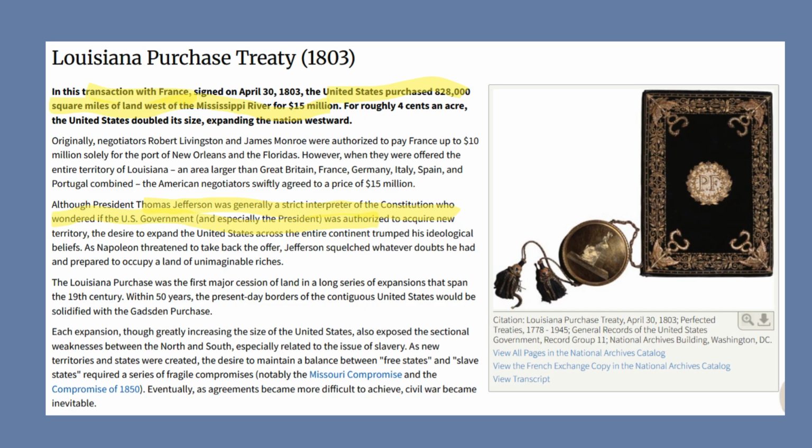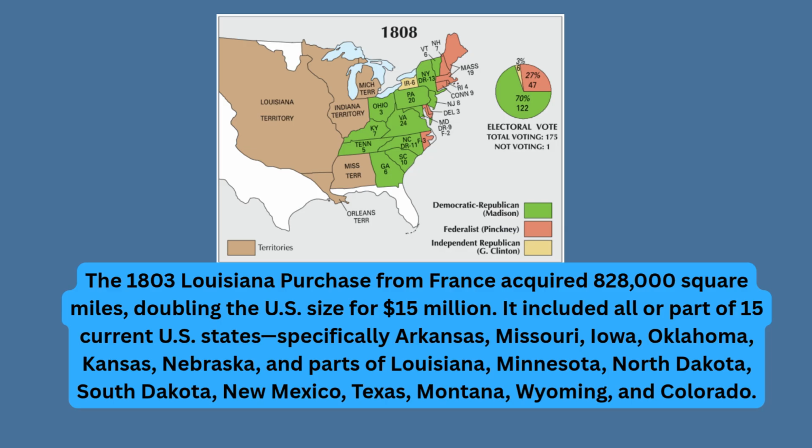Okay, so although President Thomas Jefferson was generally a strict interpreter of the Constitution, who wondered if he had the authority under the Constitution to make this purchase, he did it anyway because the deal was too good. It was so good, and it allowed the United States to expand westward. So it was kind of the first major cession of land, and then a series of other expansions would come in the future that span the 19th century. Okay, so within 50 years, the present-day borders of the contiguous United States will be solidified. Okay, so the 1803 Louisiana Purchase from France acquired 828,000 square miles.